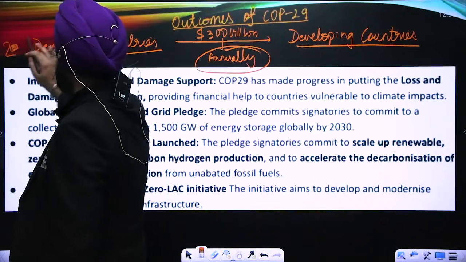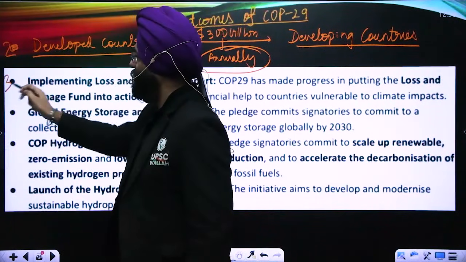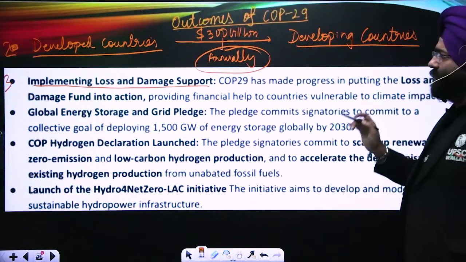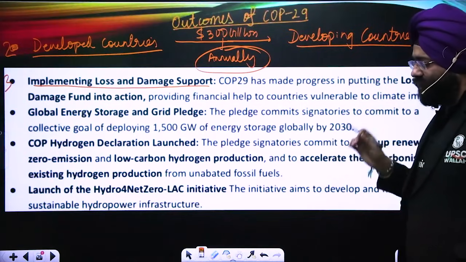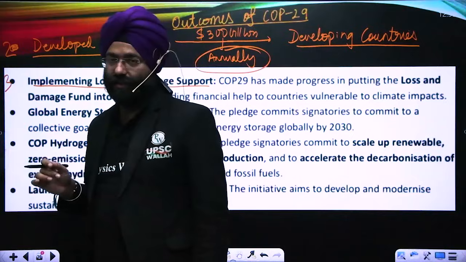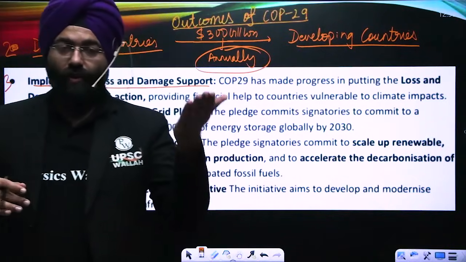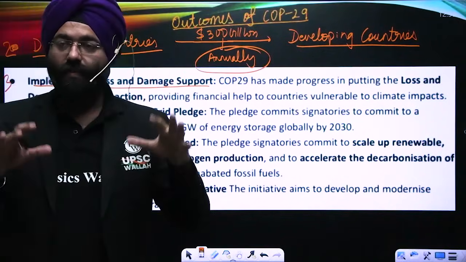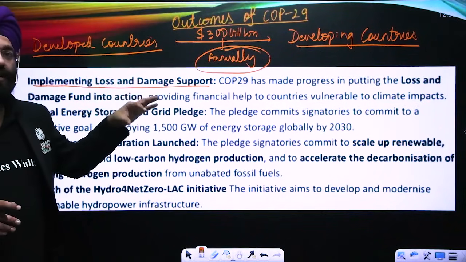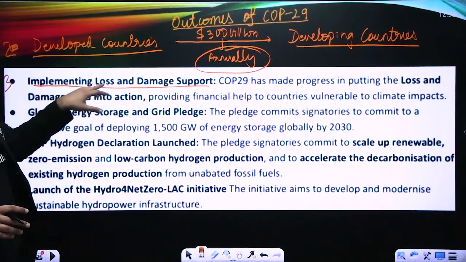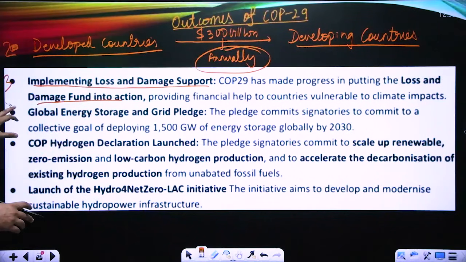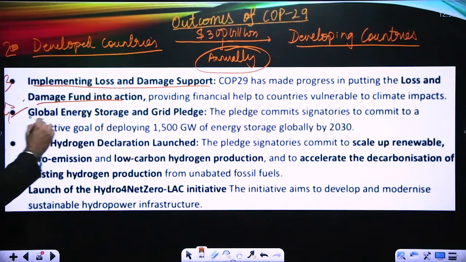Next, we have done: developed world has to give 300 billion. Third, implementing loss and damage support. Now, please understand that this is a special fund that is being created for those countries which are most vulnerable to climate change. Let us say the small island nations. They are more vulnerable because even 2 feet of water rise will let the whole nation be drowned. That is why special effort has to be given to them in order to counter climate change, and financial aid has to be given. So that is why the loss and damage fund is put into action under this.